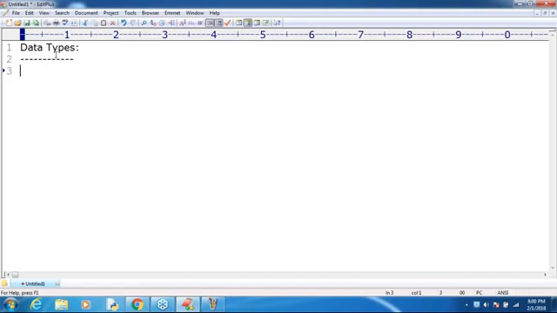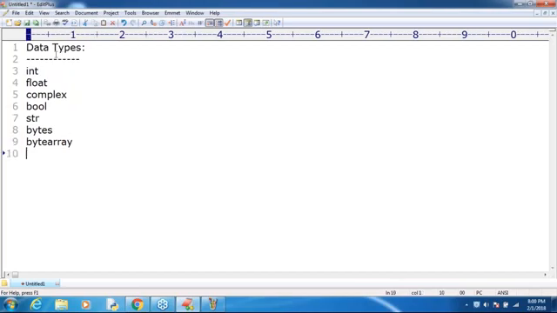With respect to Python, we covered 14. Can you please cross check? Int is one type. Next, float is the second. Next, complex. Next, bool, boolean. Next, str. Next, bytes and then bytearray. Next, the range data type.